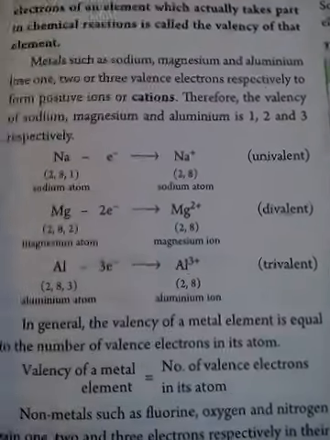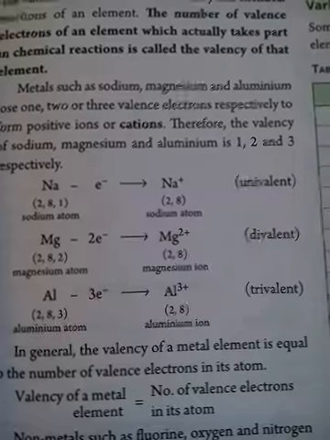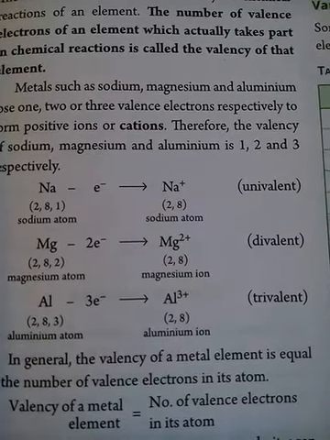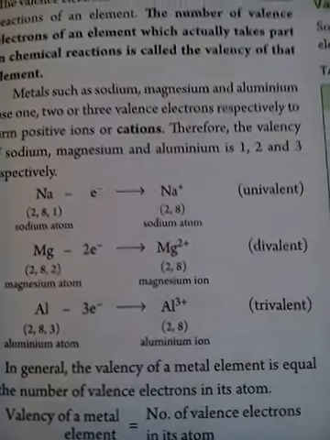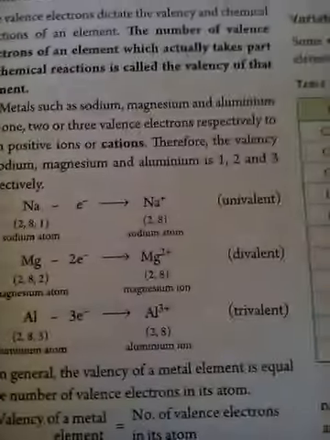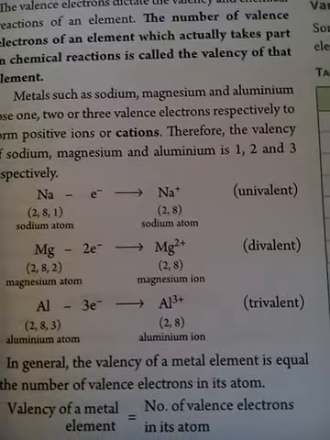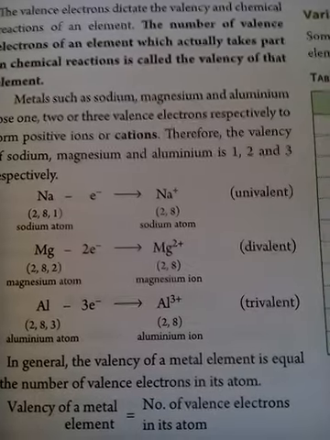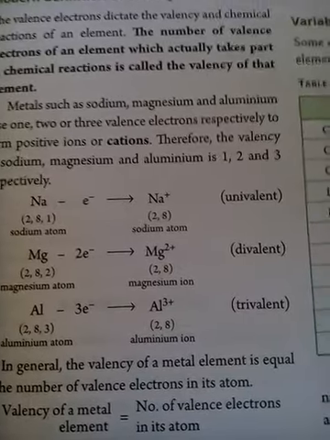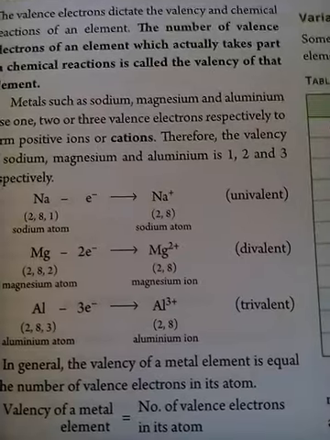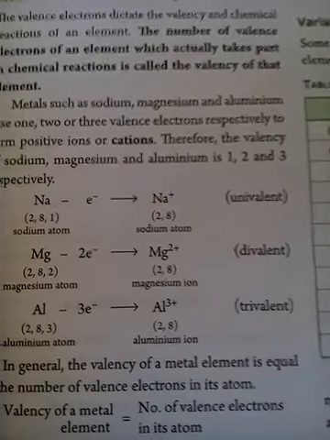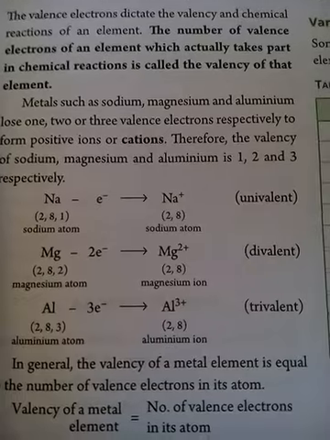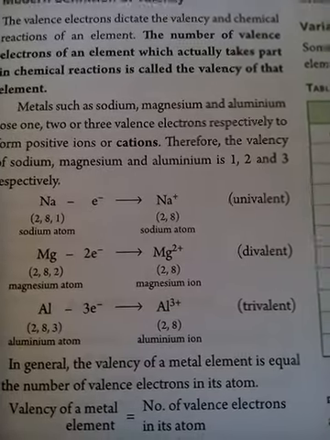For example, here you can see sodium. Sodium's electronic configuration is 2,8,1, having 11 electrons, but only one electron it can use for combination, that means for bonding purposes. So its valency will be 1. Magnesium has the 2,8,2 electronic configuration, so it can use 2 electrons and becomes divalent, that means its valency is 2.